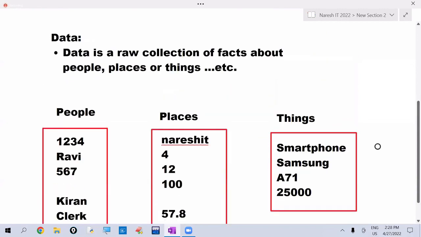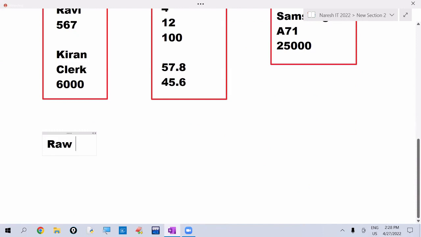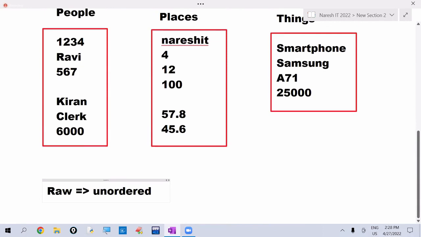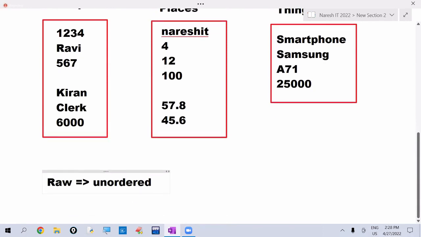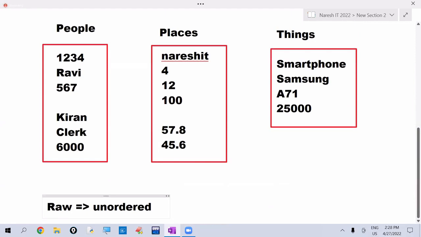Here raw means what? Raw means unordered, which means these are not in a particular order. And remember one point: this data is unprocessed, which means this data is not in meaningful form.